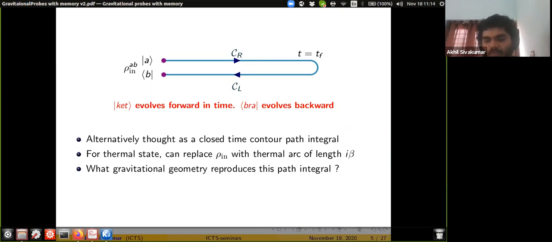So suppose now we take this point of view for the Schwinger-Keldysh path integral. The natural question is what gravitational geometry reproduces this path integral diagram?